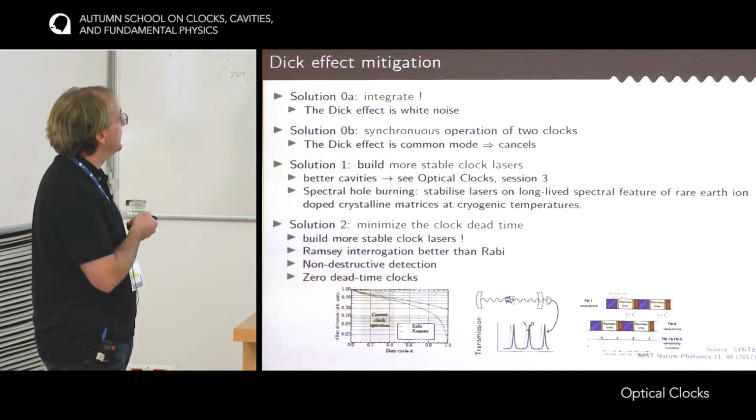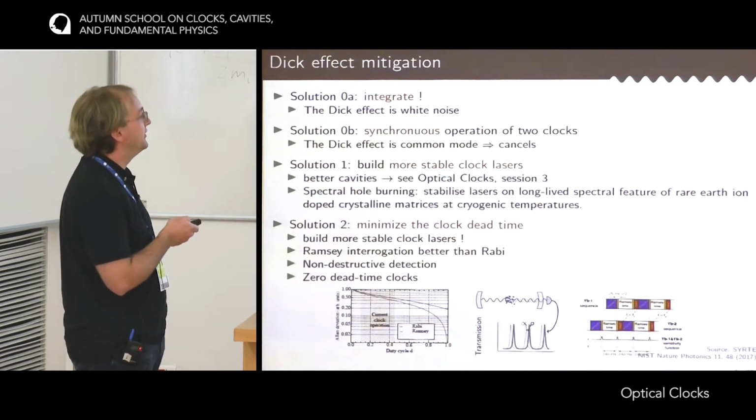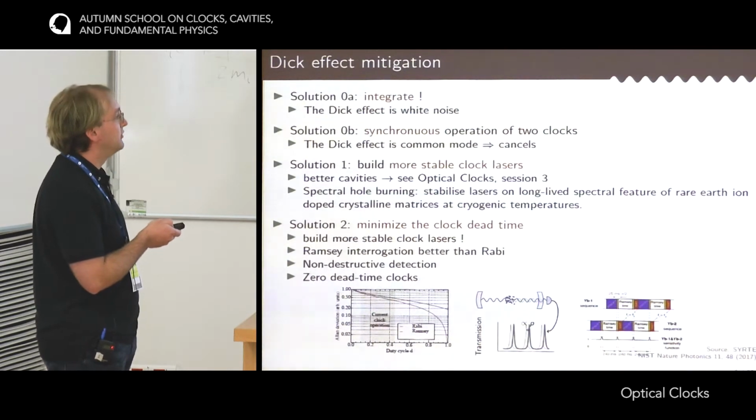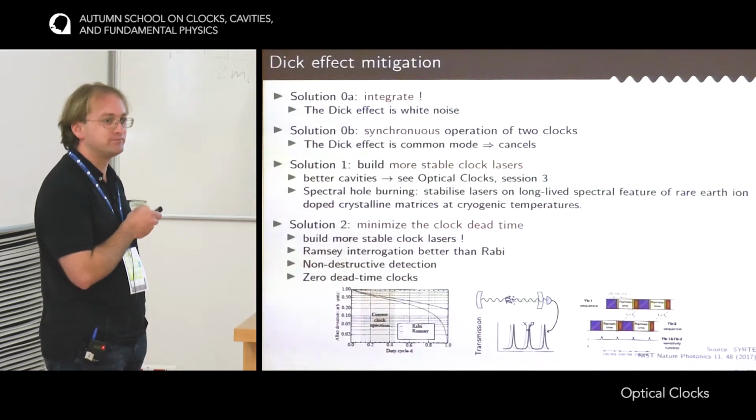Okay, and the last idea is to implement zero dead time clocks. So if you have two clocks, that has been done at NIST with the two ytterbium clocks. If you have two clocks and interrogate them in an interleaved way, so while the atoms are prepared on one clock, the clock laser is probed with Ramsey interrogation on the other one, then with these two clocks, you would effectively build a clock that has zero dead time, and so you would get a very good stability if compared to another zero dead time clock.